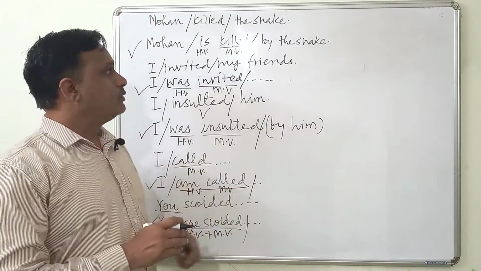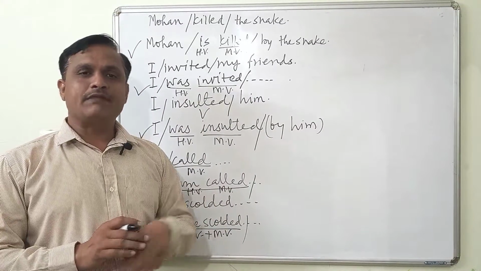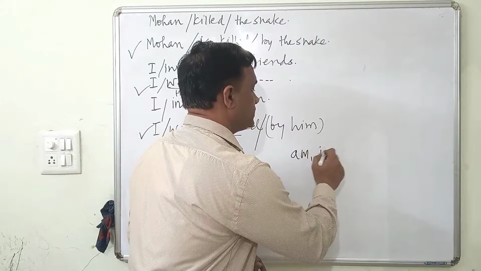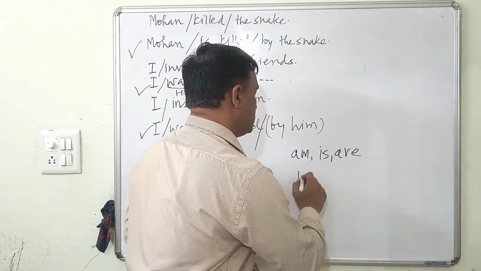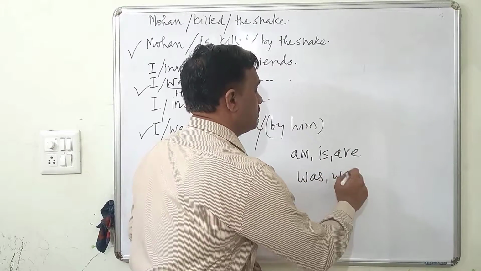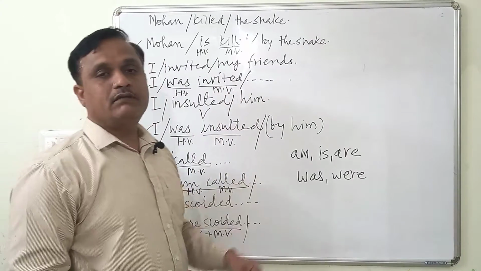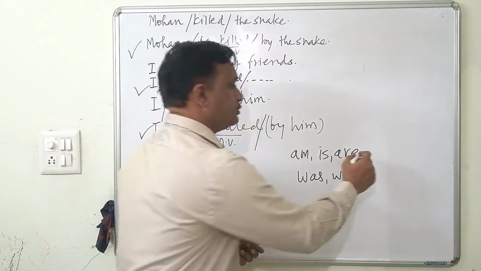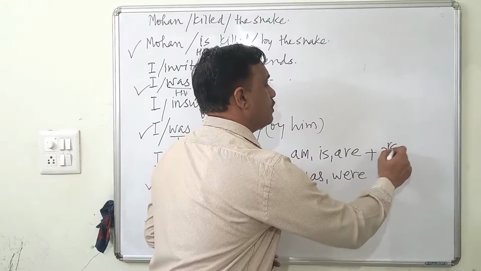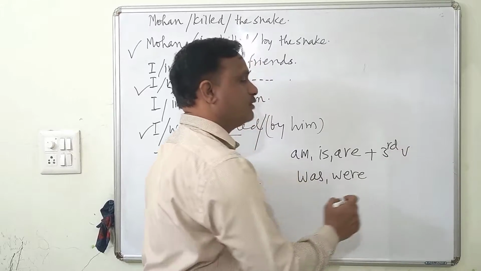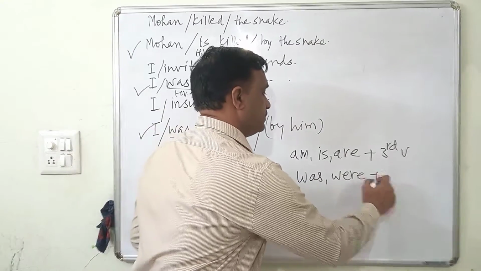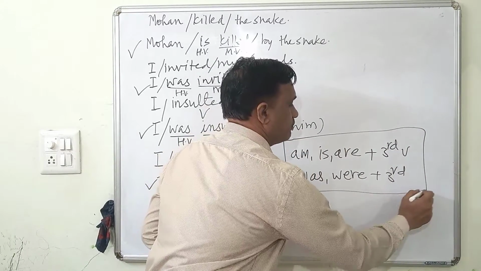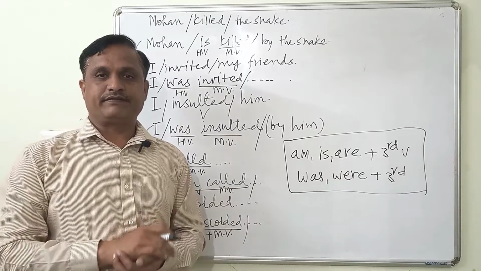So it's clear now, passive can be made, or somebody can be made passive, by using the forms of am, is, are, and was, were. Am, is, are for the present tense and was, were for the past tense. And this should be followed by the third form of the verb, that is called the past participle. So this is how we make the passive form. We can make anyone passive.